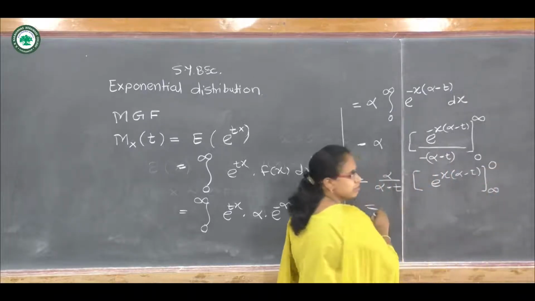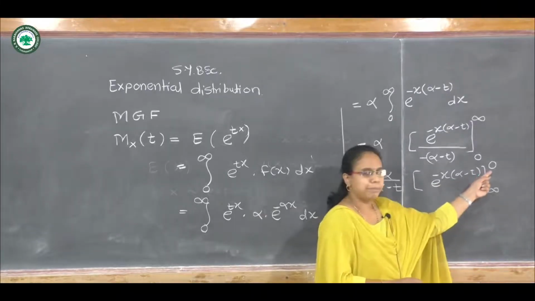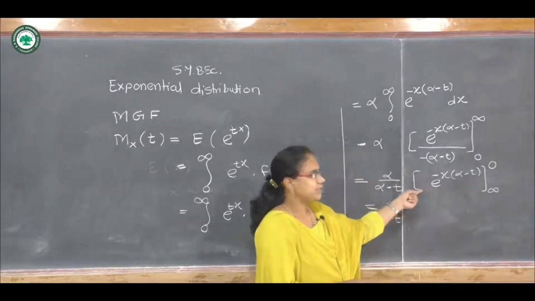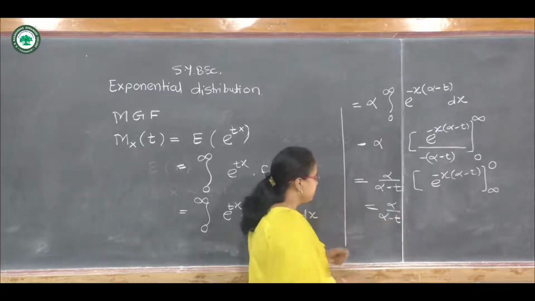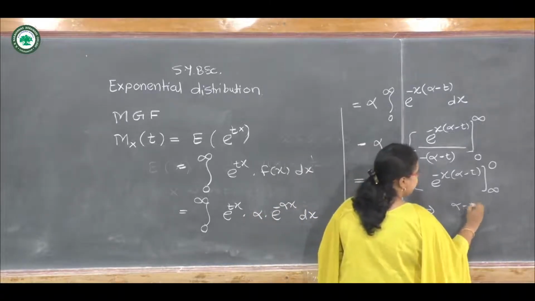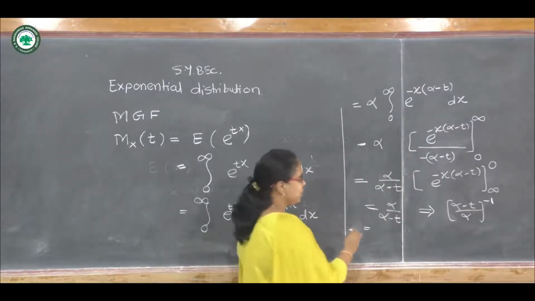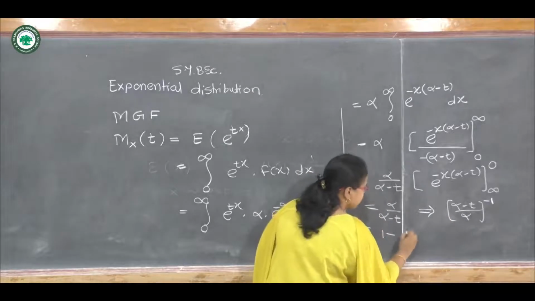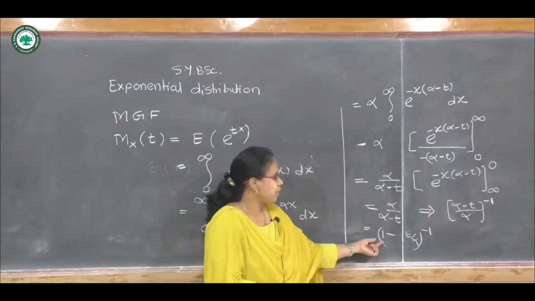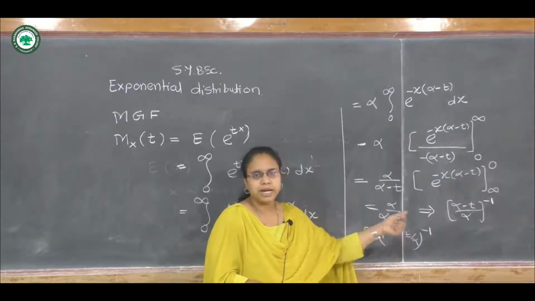If we solve this, we get alpha upon alpha minus t, because if we substitute the upper limit 0, then we get 1, and if we substitute the lower limit infinity, then we get 0. So 1 minus 0 will be 1. This can also be written as alpha upon alpha minus t, which is 1 minus t upon alpha, bracket raised to minus 1. So finally we have the MGF of the exponential distribution as (1 minus t upon alpha) raised to minus 1.